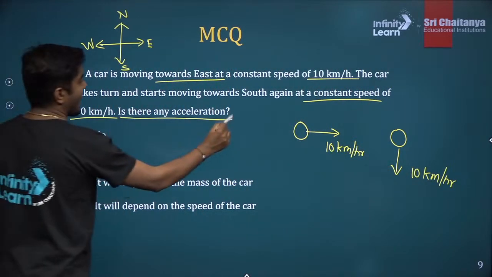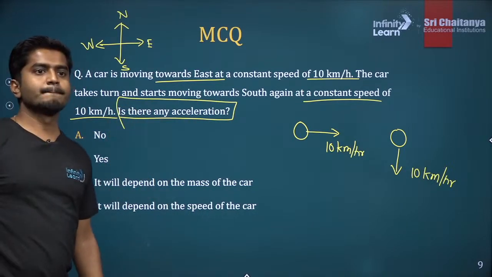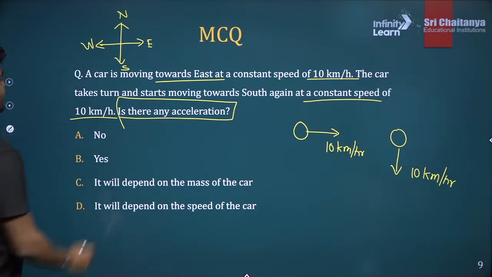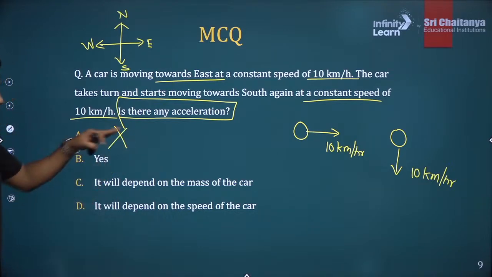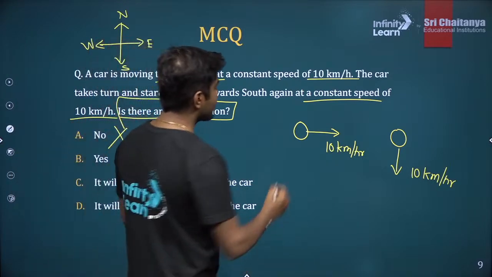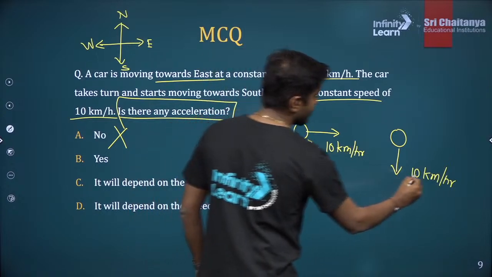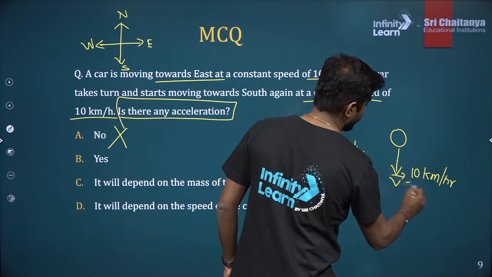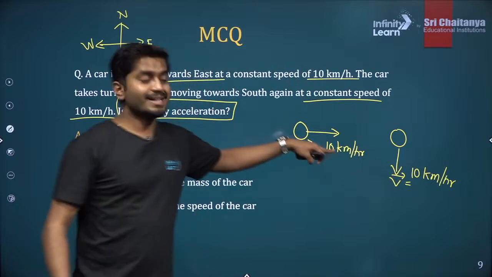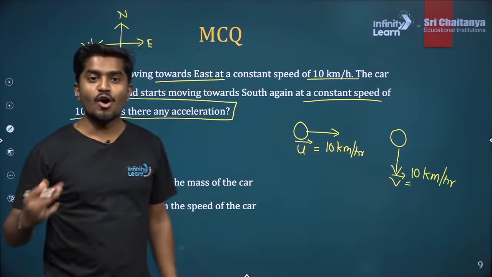So is there any acceleration? What do you think? No? If you feel that there is no acceleration, that is wrong. Just now I told you velocity is a vector. So there is an initial velocity u vector and a final velocity v vector. Even though their magnitude is the same, their direction is not the same.